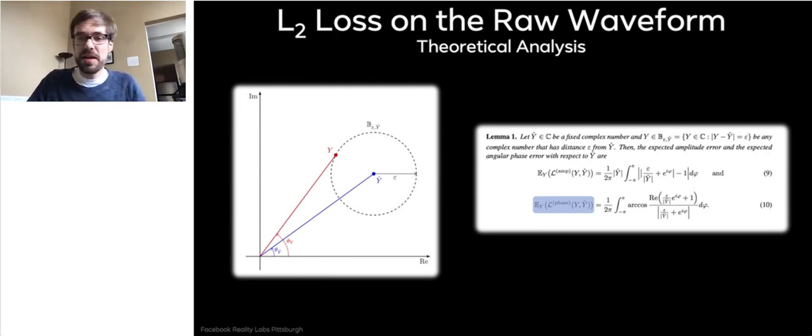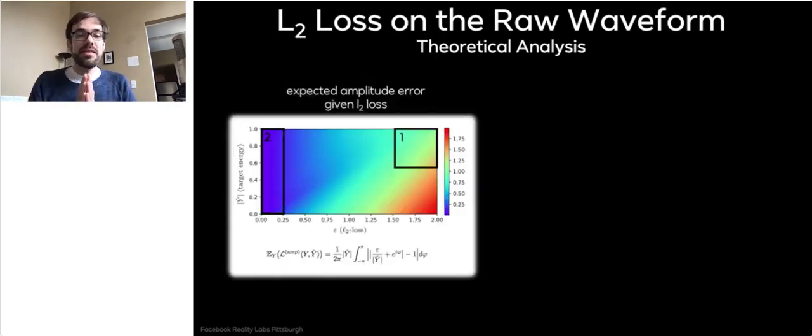Now these integrals are a bit hard to parse, but we can plot them and then it's visualized and we can talk about them. Let's have a look at the expected amplitude error given the L2 loss first. Early in training, rectangle 1, if the L2 loss is still high, we can see that already the high energy components of the signal are pretty well optimized, have pretty low loss. And later, rectangle 2, it is even better, all frequencies, all amplitudes among all energies are very well optimized.